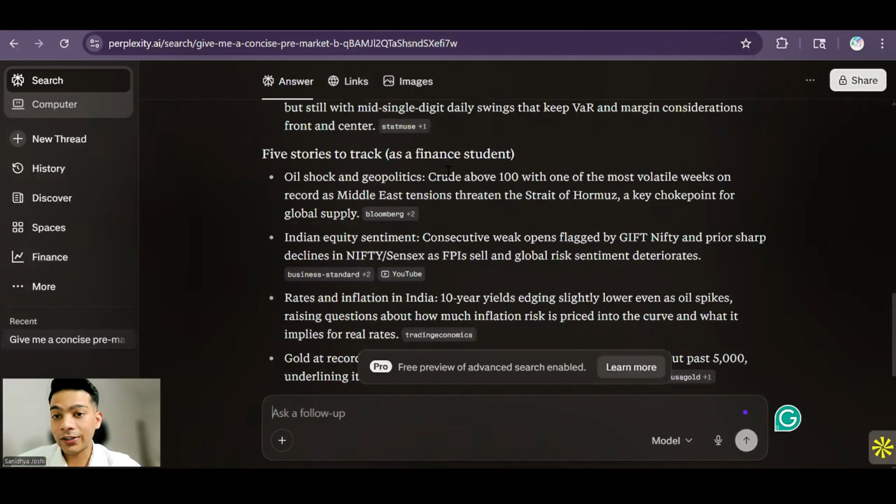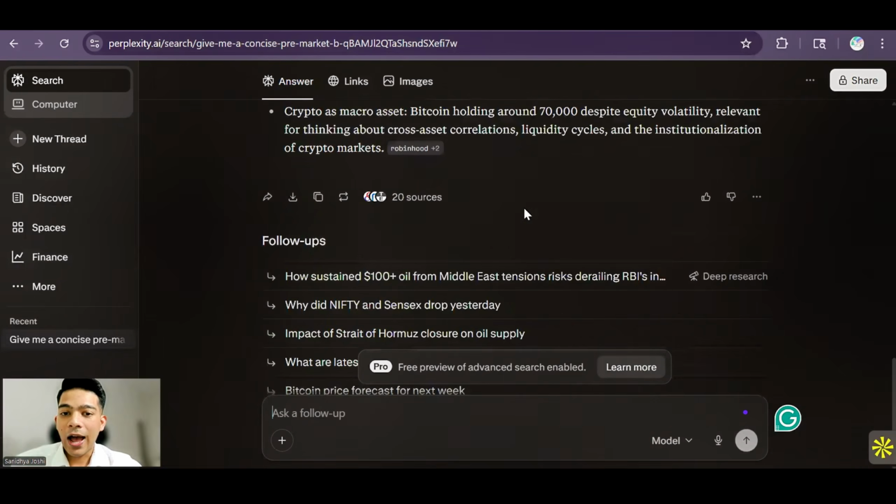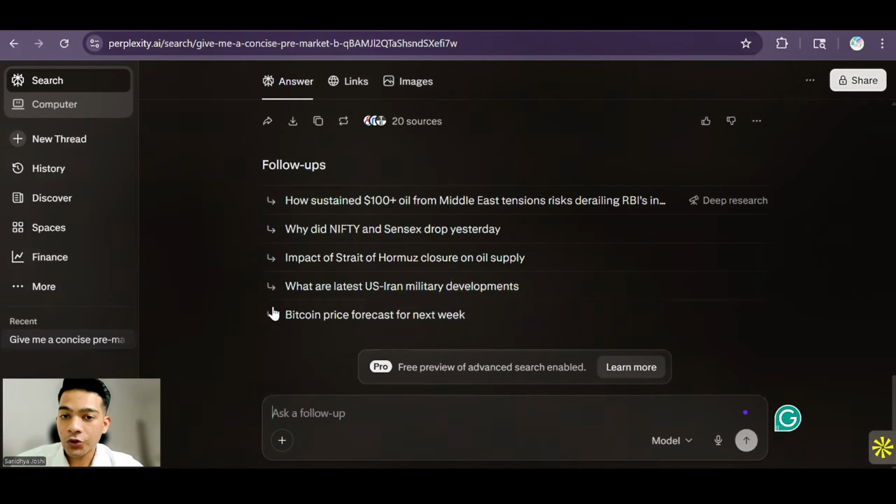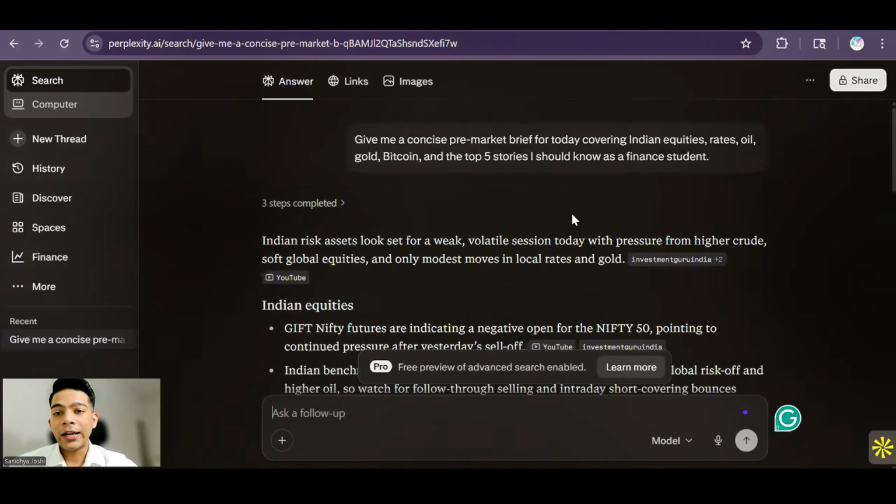Then 5 stocks to track as a finance student again. And you can even ask follow-up questions based on that, like what are the latest US Iran military developments. So the good thing is every morning, rather than going and looking at 10 different articles, just go and ask Perplexity to make a good, concise pre-market brief for me, and it will make a summary for you in less than 10 seconds. That's crazy. You don't need to spend time going to Economic Times, Times of India, and all of the different newspapers. Just come and leverage Perplexity over here.